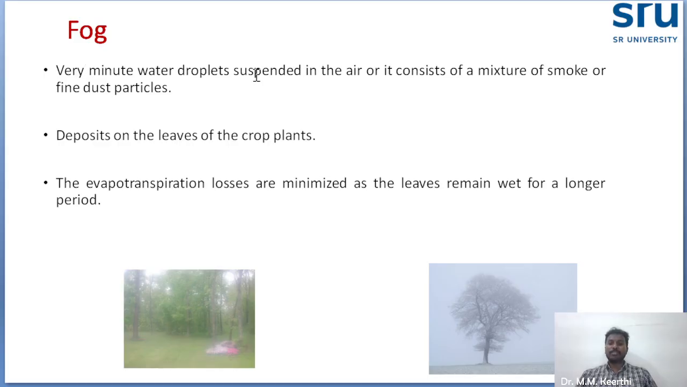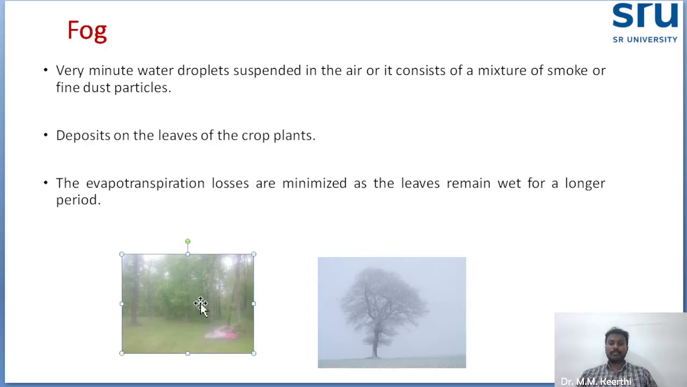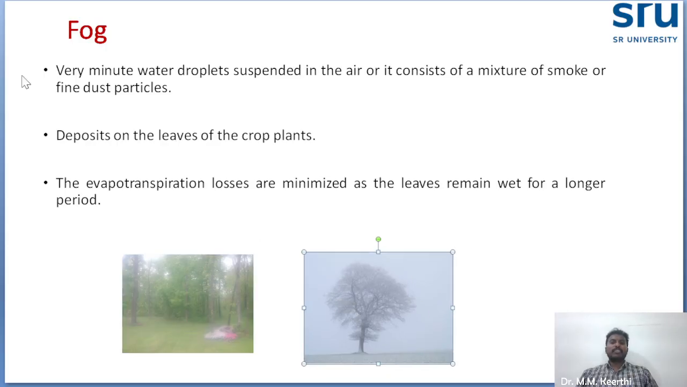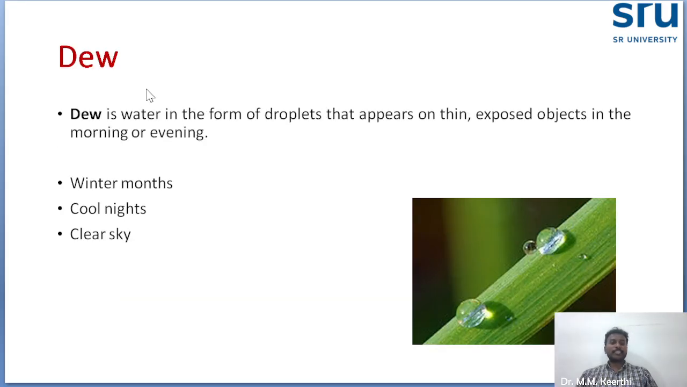Fog is very minute water droplets. You see this picture. This is very small. Fog is very minute water droplets suspended in the air. So it is very small and it is suspended in the air. Or it consists of a mixture of smoke and fine dust particles. So a mixture of smoke and fine dust particles is called fog. Mostly the fog will be deposited on the leaves of crop plants. When the evapotranspiration losses are minimized, as the leaves remain wet for a longer period, that comes under fog. Next concept is dew.